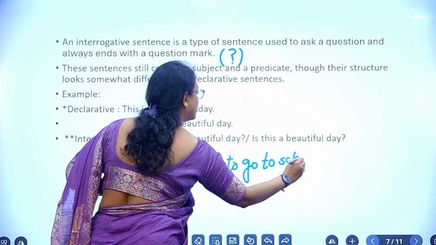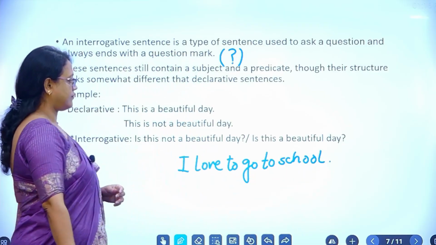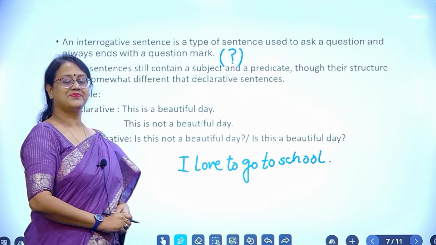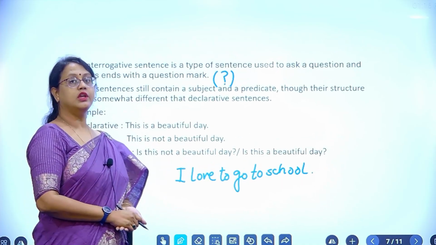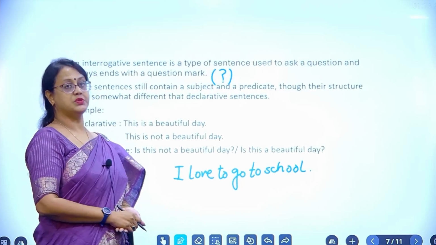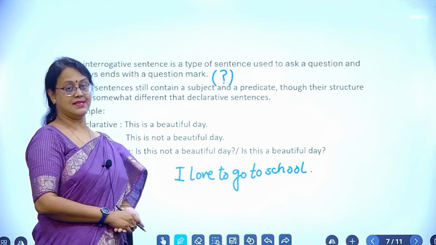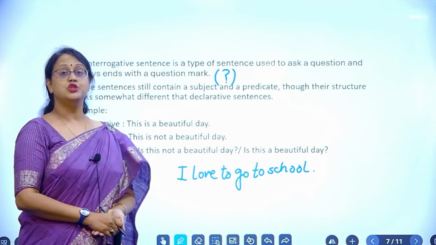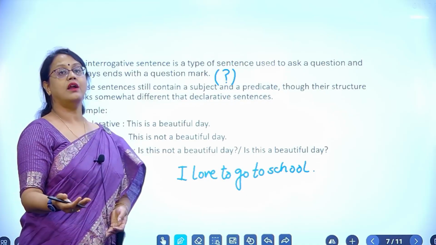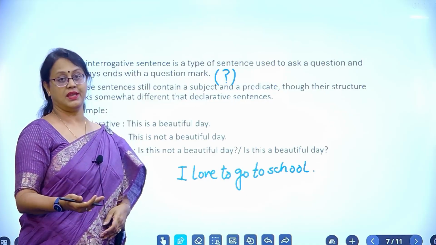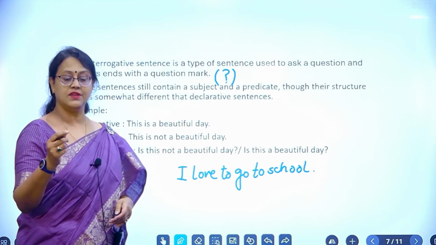I love to go to school. If I ask you, do you love to go to school? You will say, yes, I love to go to school. But if we have to transform this sentence, we will not use, do you love to go to school? Why? This is what we are going to learn today. There are two types of question sentences or interrogative sentences.